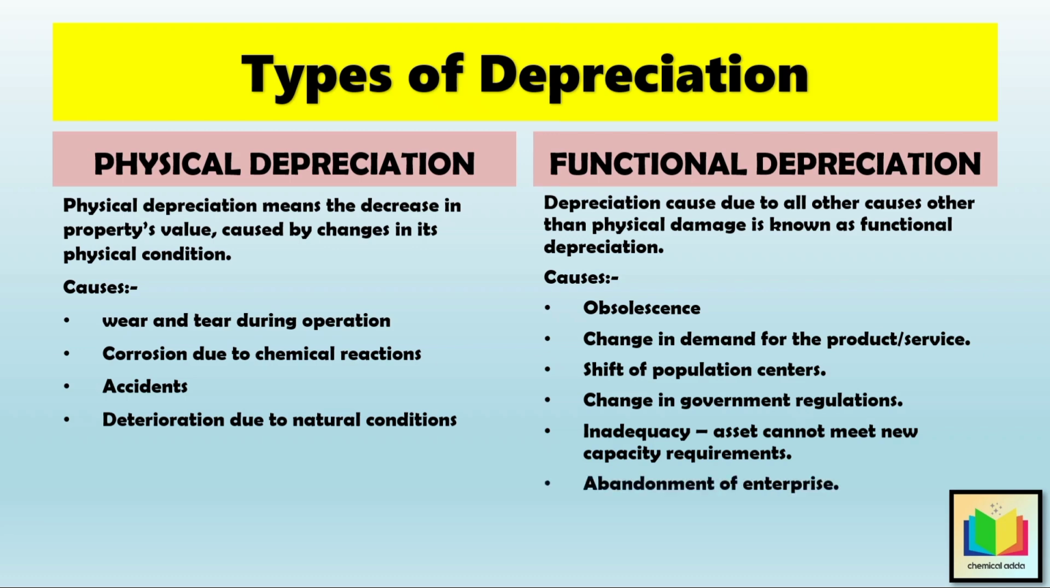Abandonment of enterprise. So, because of functional depreciation, the asset may still be in good condition, but its economic usefulness decreases. Hence, as depreciation is measured by a decrease in value, it is necessary to consider all possible causes when determining depreciation. So as we know, physical losses are easier to evaluate than functional losses, but both of these must be taken into account in order to make fair allowances for depreciation.